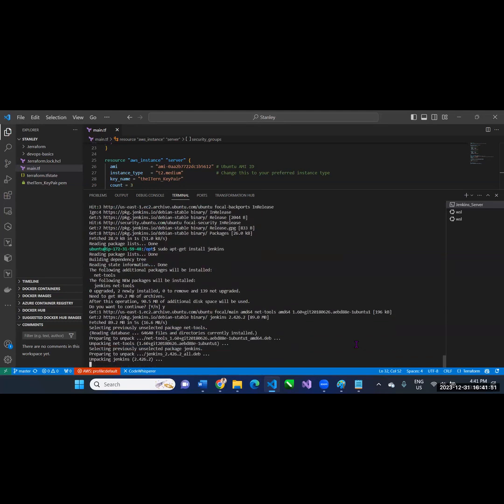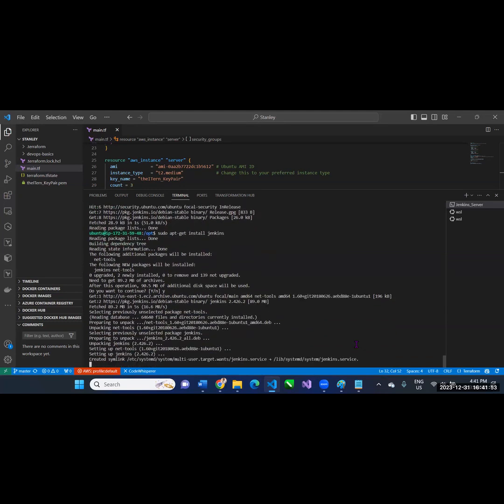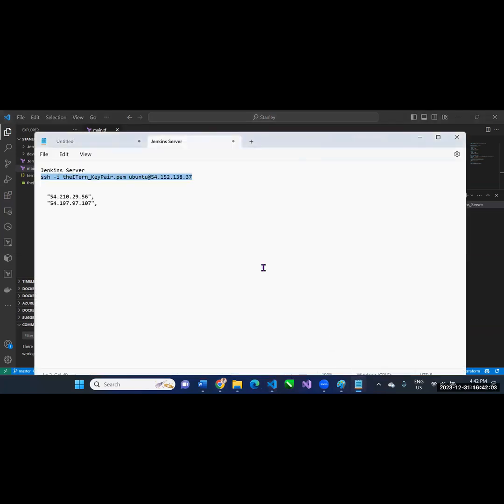So because Jenkins is installed now, we can confidently call that server our Jenkins server. All right. And what's the IP address of that server? You have it in your notebook here. Exactly. Control C, Control V. To access Jenkins, I'm going to use that IP address to access the machine and then access Jenkins through port 8080. It's always through port 8080.